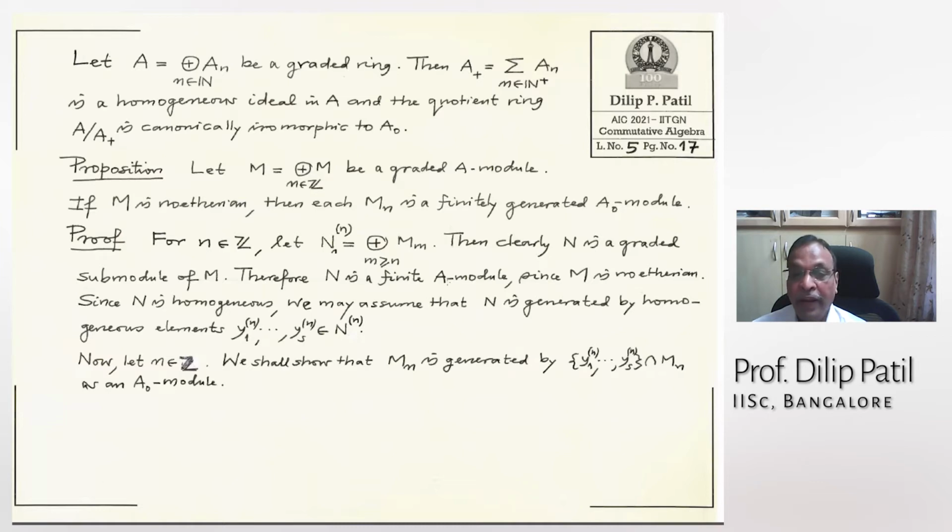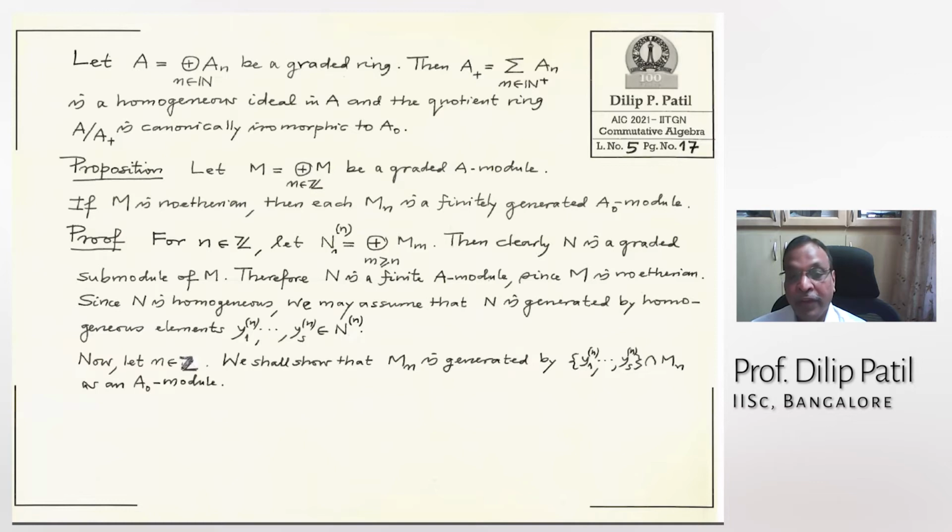Therefore, it is a finite A module because it's a submodule of a Noetherian module. And therefore, it is a finite A module since M is Noetherian. And N is also homogeneous because it's a graded submodule. Therefore, this says that it has a finite generating system, but it is homogeneous.